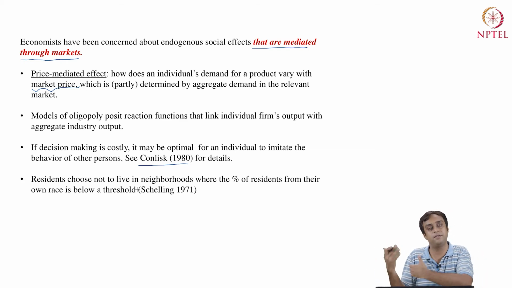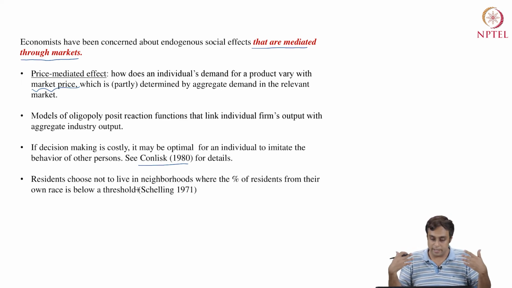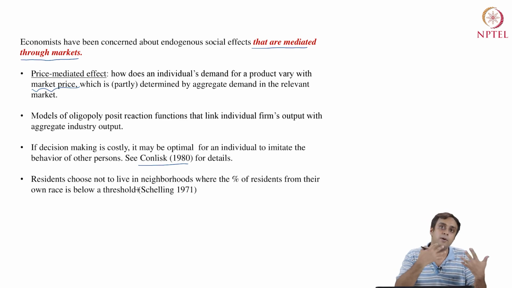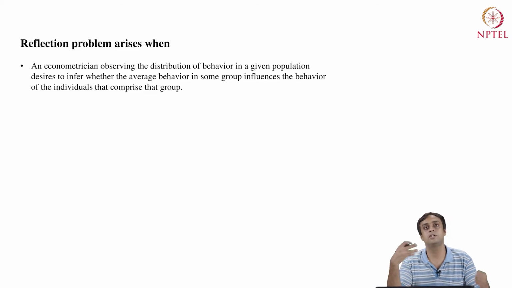Here in this case, the reference group is not through markets but by race or a social class, a social strata, which could be ethnic groups or races or whatever, right? So all these examples had existed in the economics literature, which were then formalized by Manski as endogenous social effects, as follows. So Manski states that the reflection problem arises when an econometrician, that is a researcher, an analyst, that